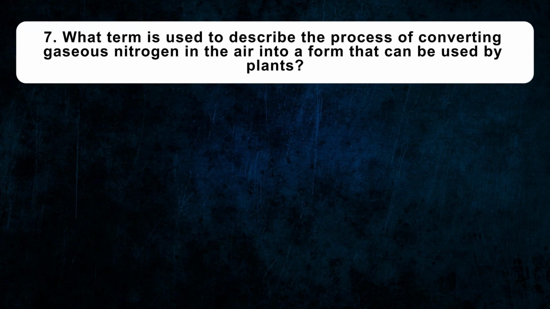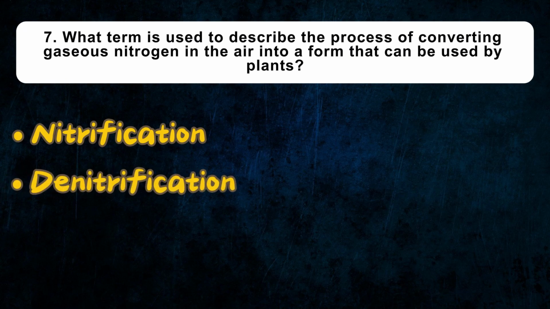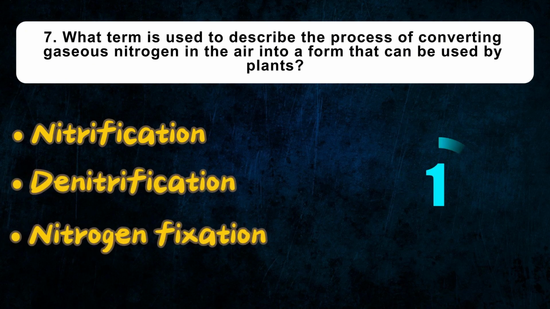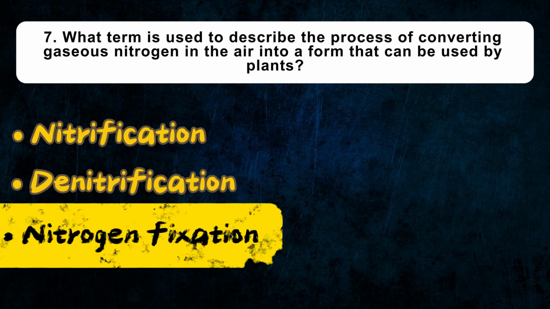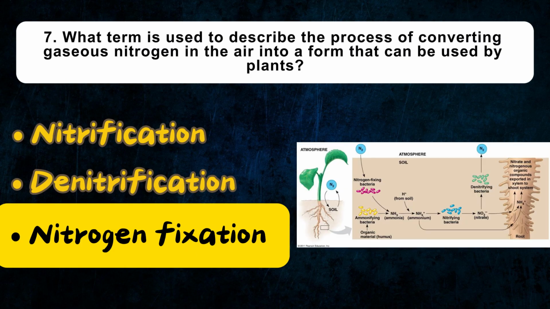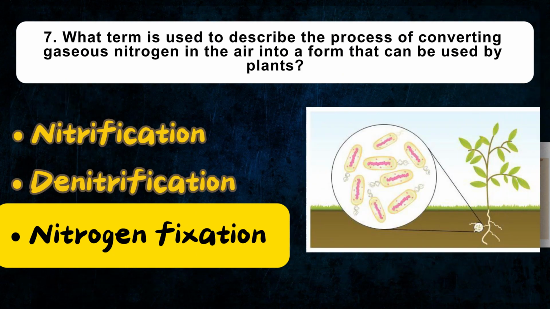What term is used to describe the process of converting gaseous nitrogen in the air into a form that can be used by plants? Nitrification, denitrification, nitrogen fixation. Nitrogen fixation is the process by which atmospheric nitrogen N2 is converted into a form that can be used by plants, such as ammonia NH3 or nitrates NO3. This process is carried out by certain bacteria in the soil, including rhizobia, which live in symbiotic relationships with plants such as legumes, or by the impact of lightning.